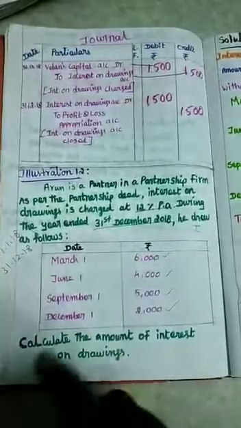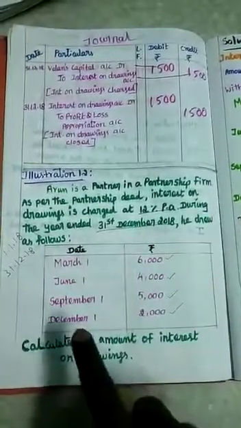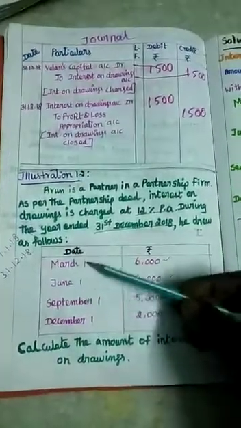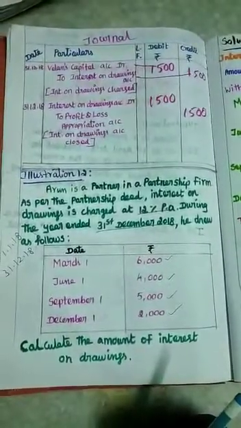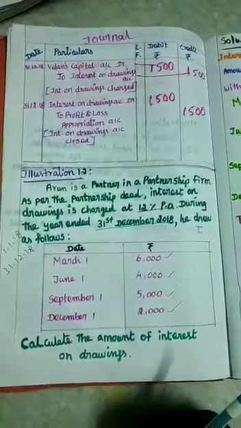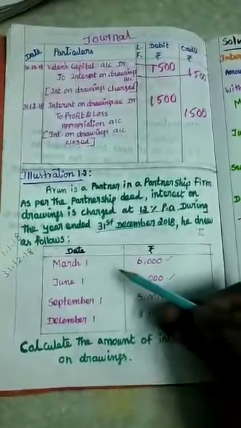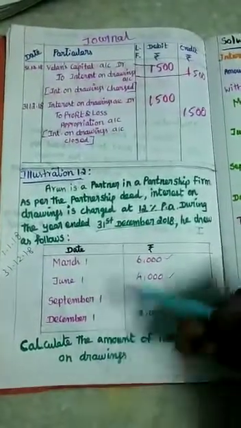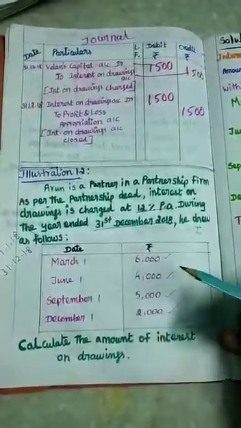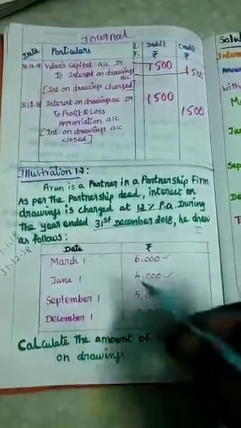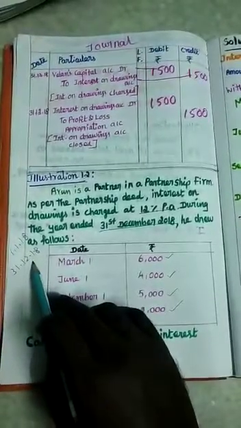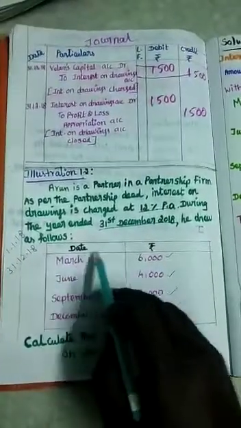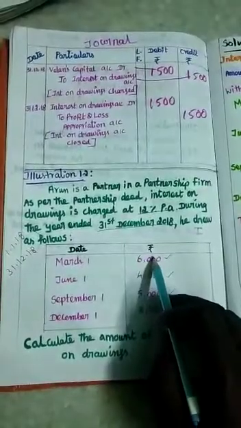So only one withdrawal occurred in the last sum, but here he withdrew the amount many times on different dates. For that case, we have to calculate the interest on drawings separately for each withdrawal. The 6,000 withdrawn in March is utilized from March to December 2018.